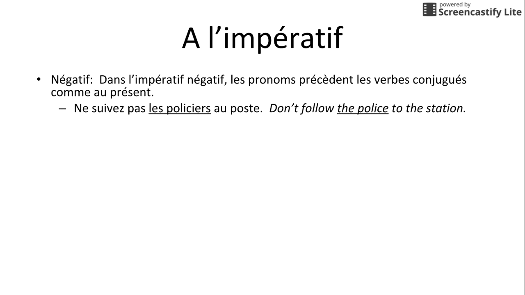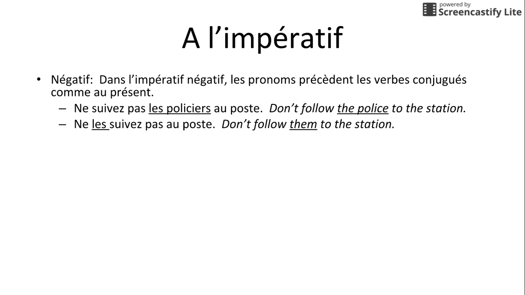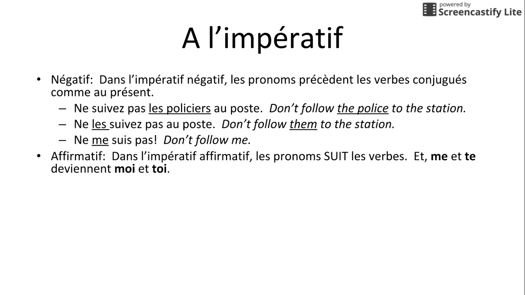The imperative, which is a command form, when we have a negative command, when you're telling somebody not to do something, we're going to put the pronoun before the conjugated verb, just like we were doing with the regular present tense. In the affirmative command, where you want somebody to do something, we're going to attach these pronouns at the end with a little hyphen, like we've seen before.